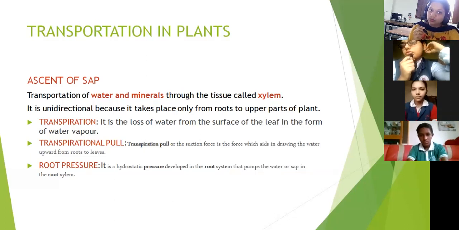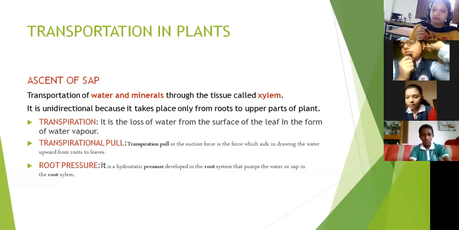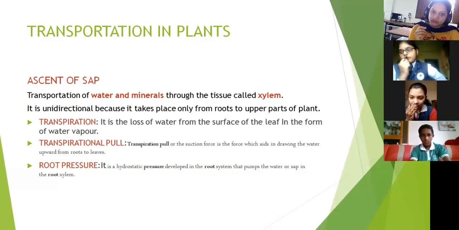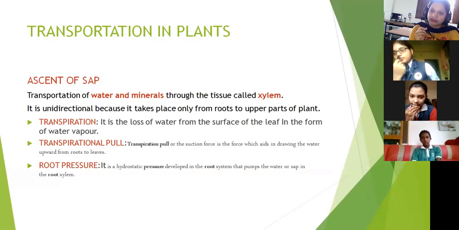So what do you mean by root pressure now? Absorption of water from soil through osmosis process. Okay. So in root, directly root is taking that water, or what is taking the water? What will transport the water? Through semi-permeable membrane. Okay. Which tissue will take up the water? Which tissue will transport? Xylem.